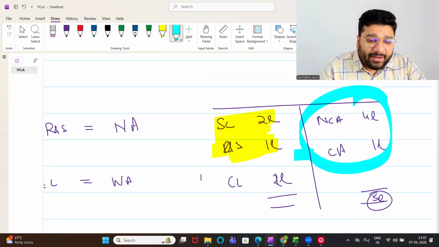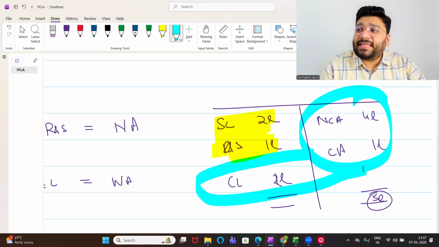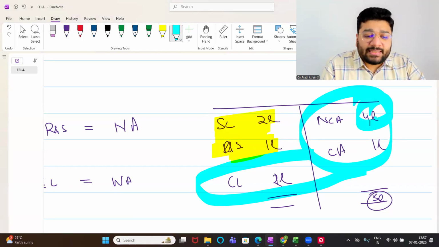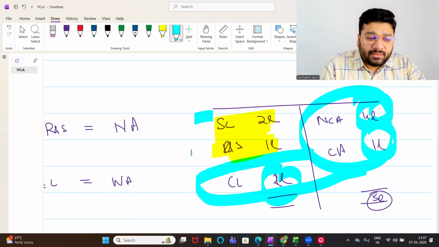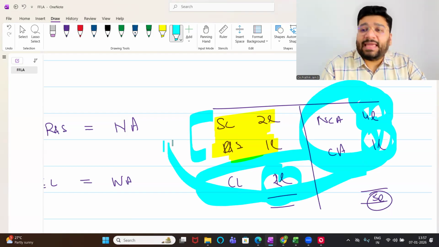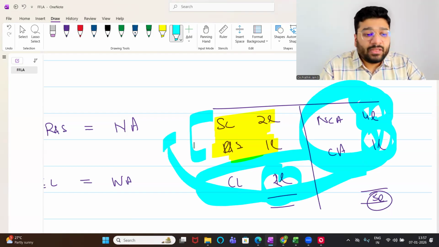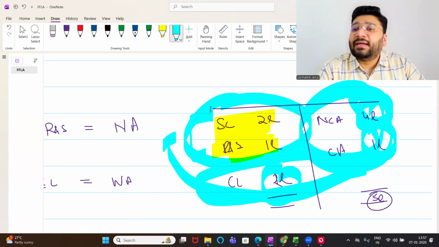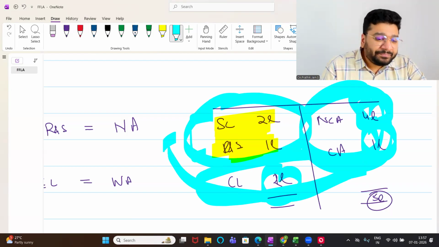From total asset, if I minus external liability, I'll get net asset of 3 lakh. So 4 plus 1 is how much? 5. 5 minus 2 is how much? Same 3. So if I go from the asset side like this, I call this the asset side approach. If you add these both directly, we call this the liability side approach. Any difficulty?